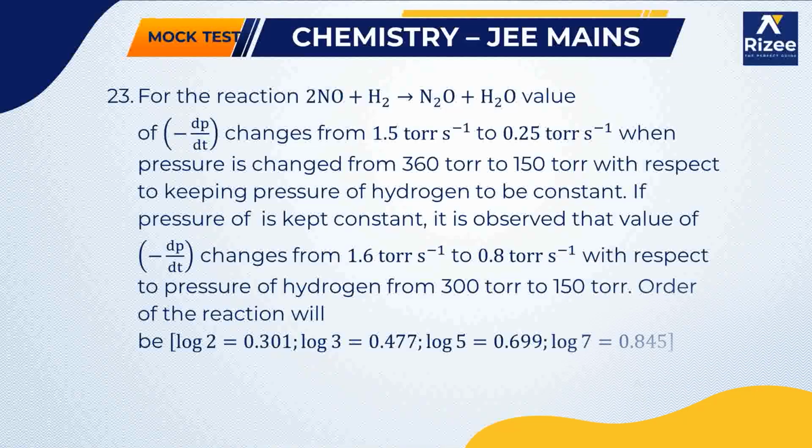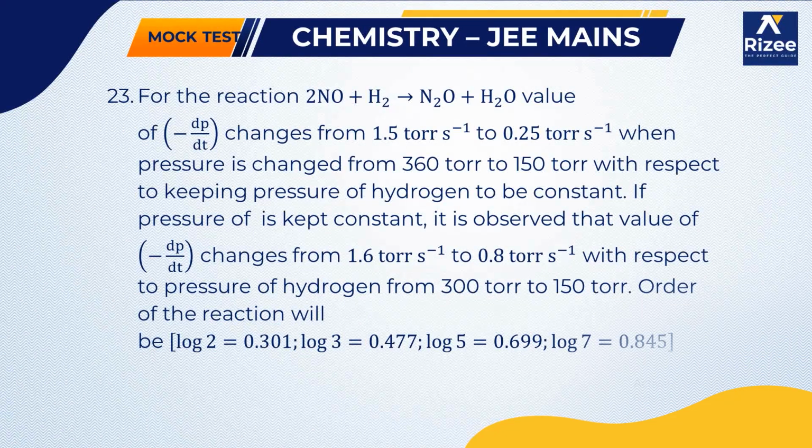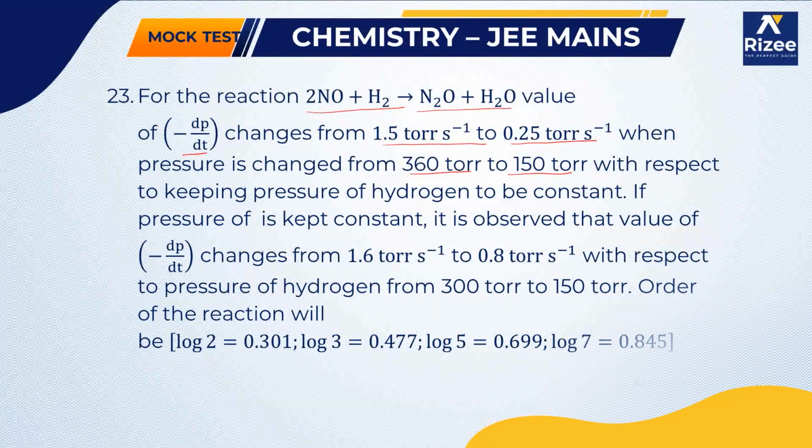Okay. Next, this is a very big question. You just have to read the question carefully. For the reaction 2NO plus H2 gives N2O plus H2O, the value of minus dP by dt changes from 1.5 torr to 0.25 torr per second when the pressure is changed from 360 torr to 150 torr, keeping the pressure of hydrogen constant.